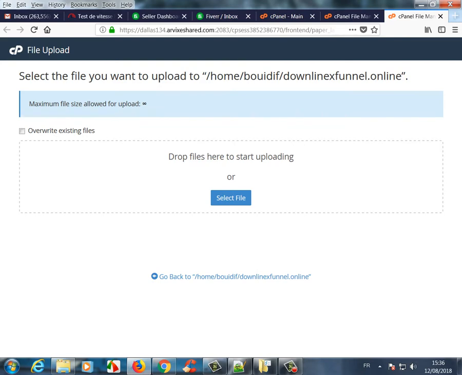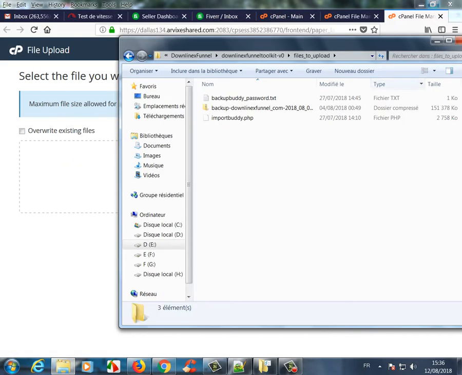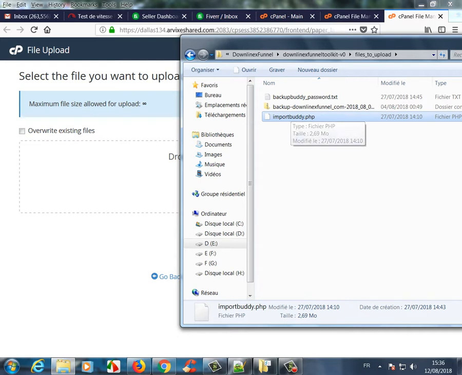The uploader screen will open. Then just drag and drop the files in the uploader box. I will upload import body.php first.